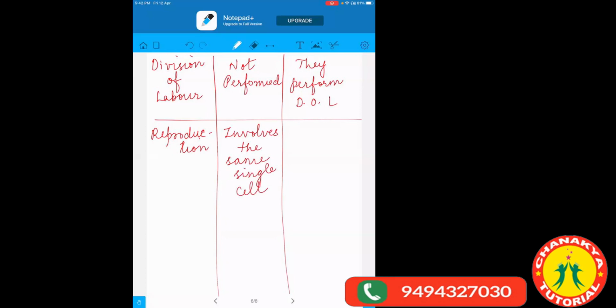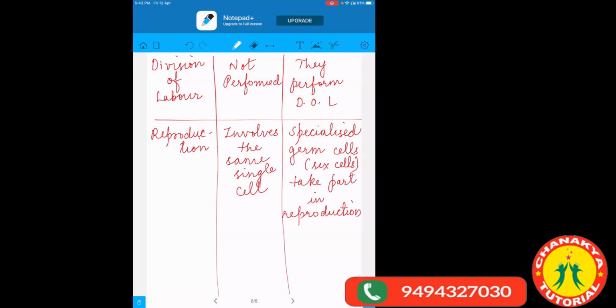Whereas in the multicellular, they have specialized germ cells. Germ cells means sex cells, okay? The cells which are involved in sex are called germ cells. So in the multicellular, specialized germ cells take part in the reproduction process.